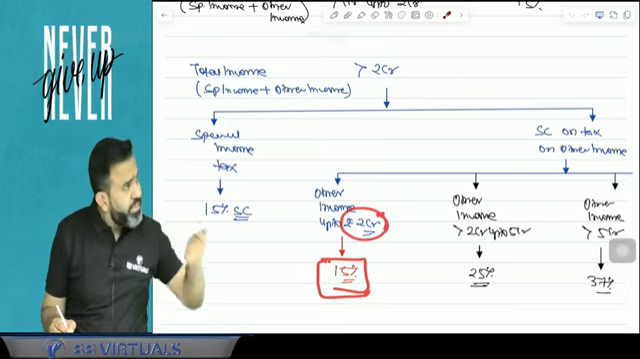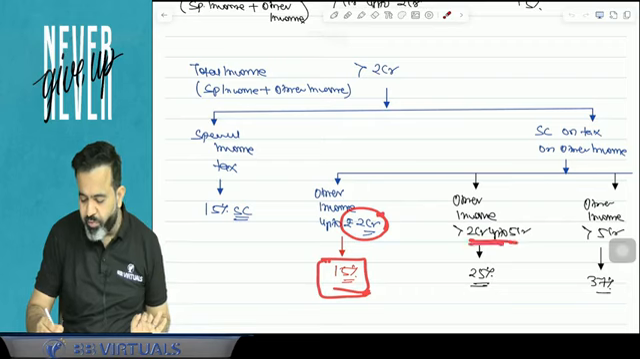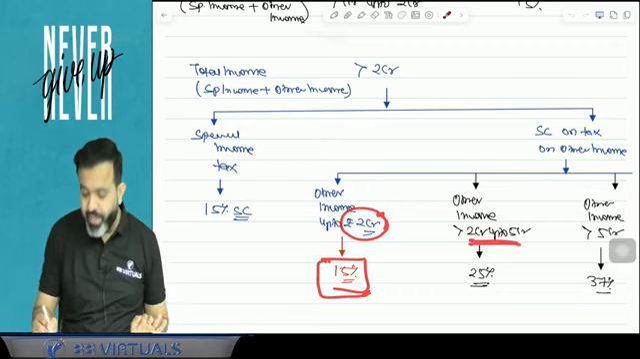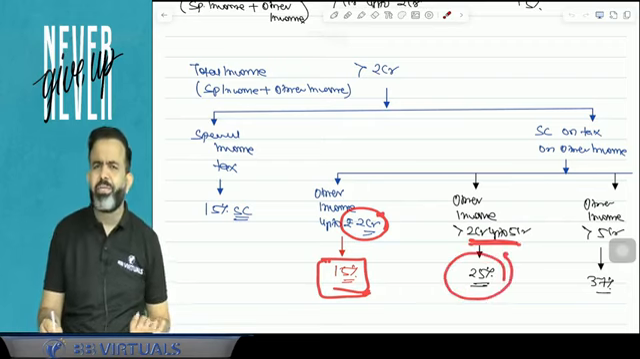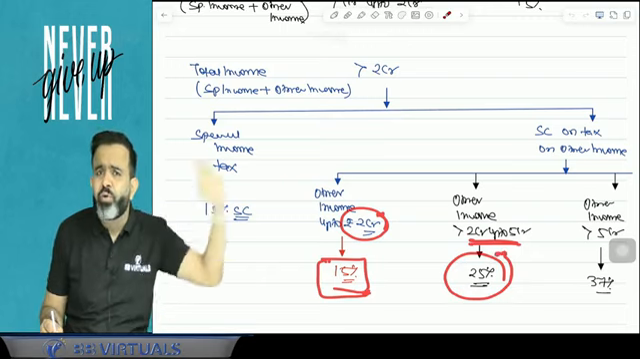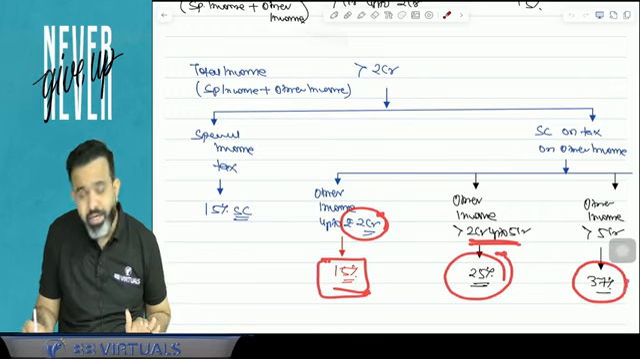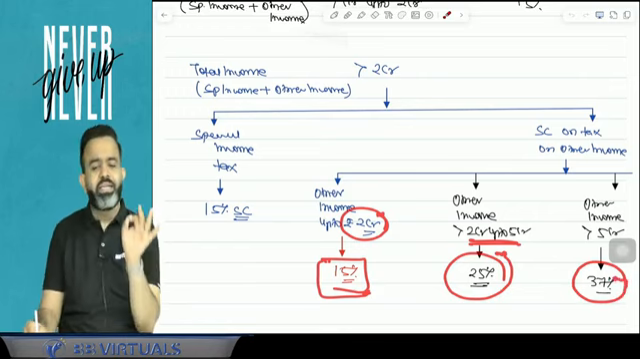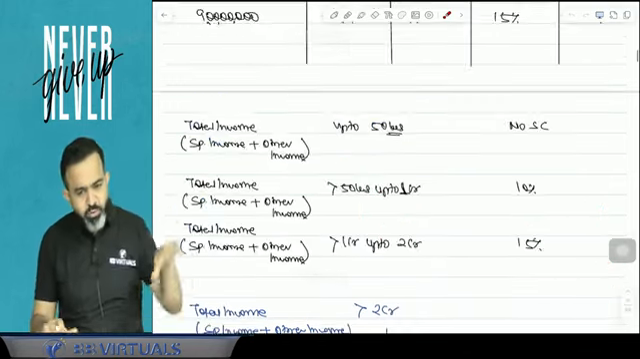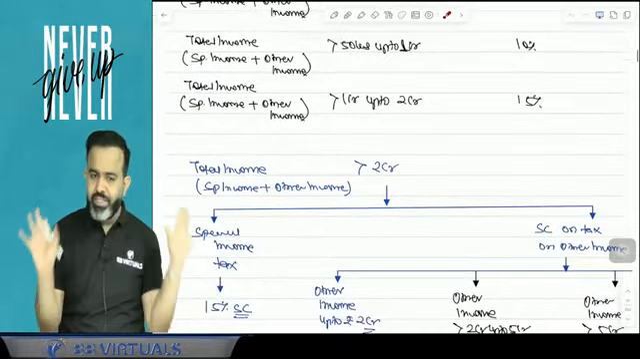But suppose balance income itself is more than 2 crore up to 5 crore, then surcharge on tax on balance income is 25%. And guys, if your balance income is more than 5 crore itself, then surcharge on tax on that balance income is 37%. So hope you understood. If you write this, then it will be very easy to understand.